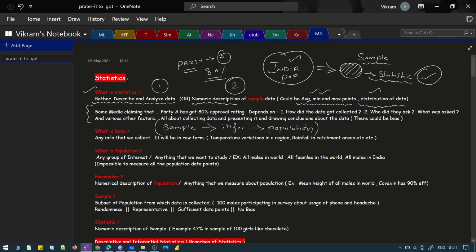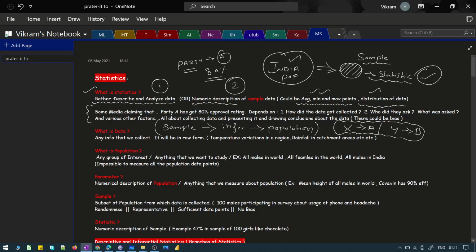So some people get carried away with the claims made by the media, right. They never tie up or align. Say the claim made by media X would be for party A, whereas the claim made by media Y would be for party B, right. This is something that we have seen across. That's because there is some kind of bias in the data collected by them, or there could be many other reasons which I don't want to discuss over here. Okay, so basically I have given you an example where statistics gets practically implemented in real life.